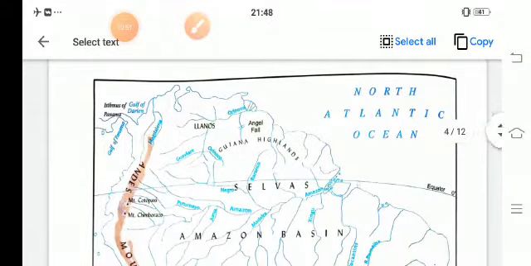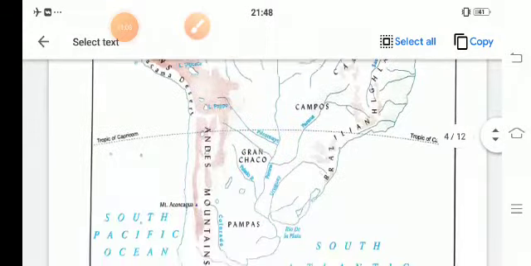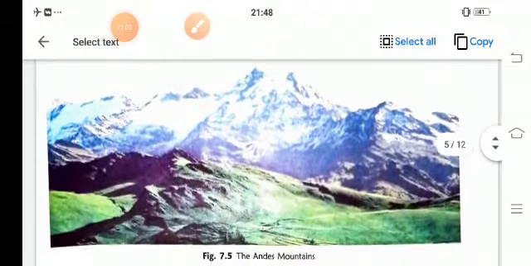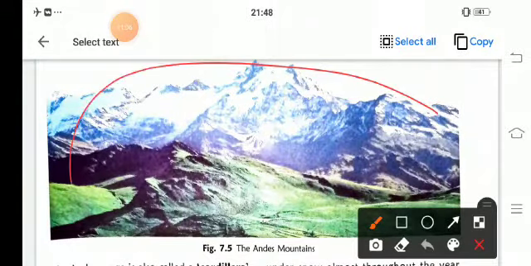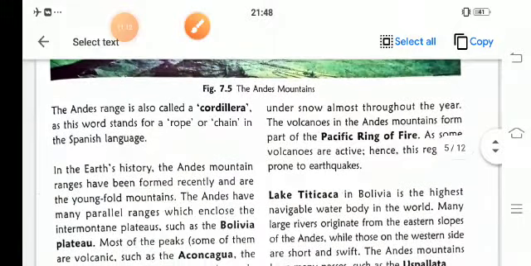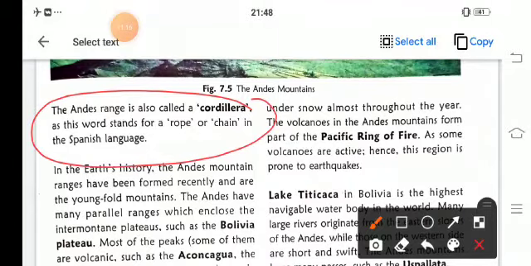Now we will move towards the Andes, where we will see the Andes mountains. See the range of the Andes mountain range. This range is also known as Cordillera, which means a rope or a chain in the Spanish language. More or less their language is either Spanish or Portuguese.